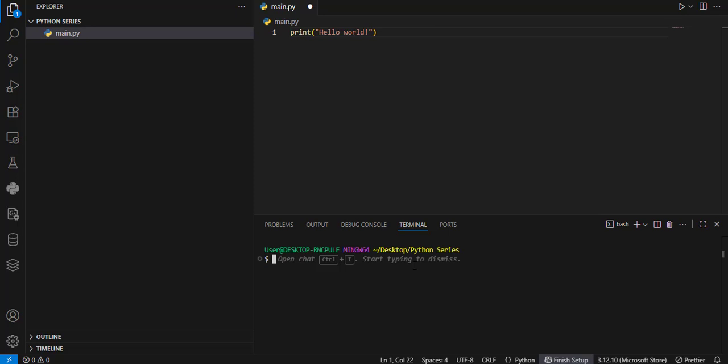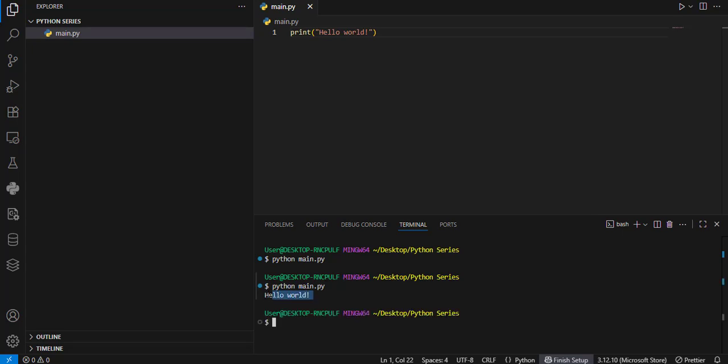Now if I say python, what's my file name? main.py, and run it, nothing was displayed. That's because I've not saved. So you simply press Control S to save what you did here, and then you run the code again. Whoa, as you can see, we have hello world displayed. Congratulations, you've written your first Python program.